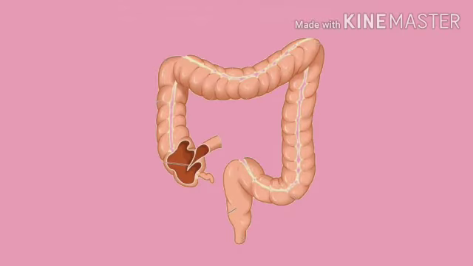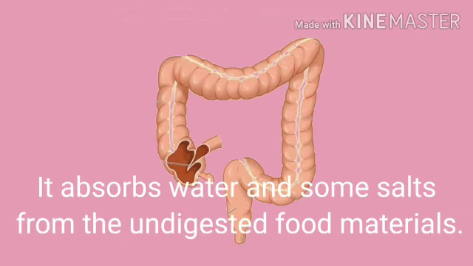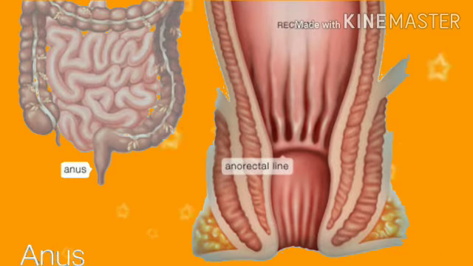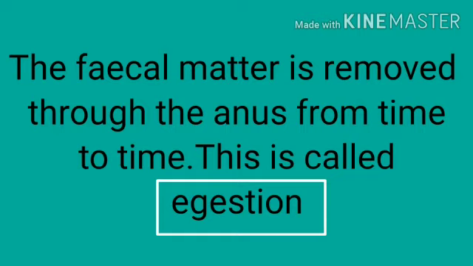Large intestine. The undigested and unabsorbed food enters into the large intestine. The large intestine is wider and shorter than the small intestine, and it is about 1.5 meters in length. It absorbs water and some salts from the undigested food material. The remaining waste passes into the rectum and remains there as semi-solid feces. The fecal matter is then removed through the anus from time to time. This process is called egestion.